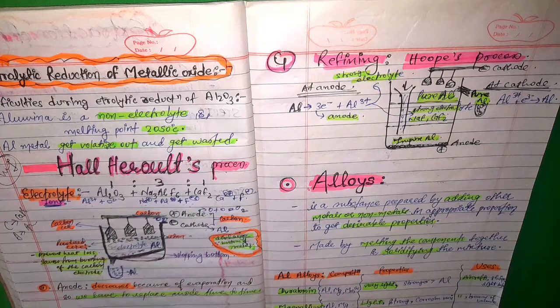Now magnalium is composed of magnesium plus aluminium. We can see that by the name only. It is also light, strong, and corrosion resistant, and it is also used in aircraft and beams of balances. Now alnico: in the name only all the compositions are hidden, that is aluminium, nickel, and cobalt, and one more, iron. Its properties are that it is also light, shiny, and corrosion resistant, and it is used in magnets.